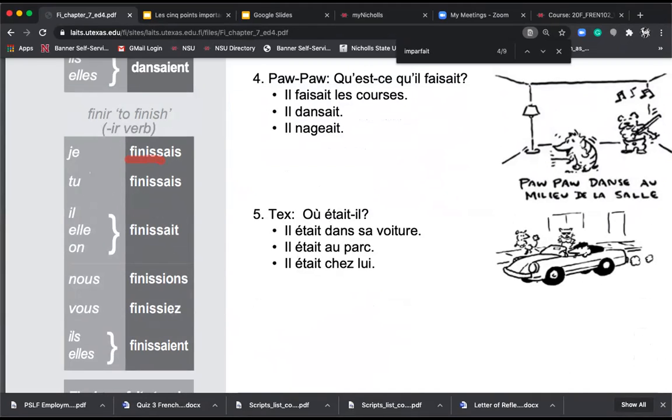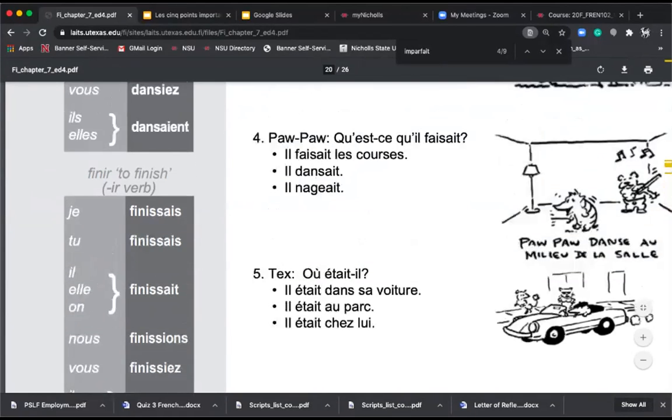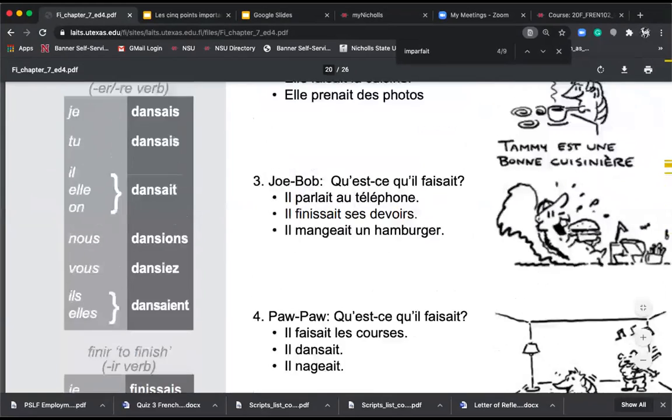It's F-I-N-I-S-S, F-I-N-I-S-S. And there's the endings, which are exactly the same as we just saw for the ER verbs. So let's look at this, and then I'm going to go back to what is coming due.